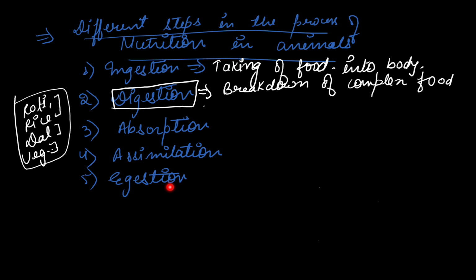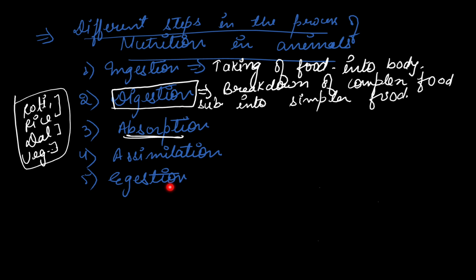Breakdown of complex food substance into simpler form. Why is there a need to break it down into a simpler form? What is the need? So that the food can be easily absorbed.